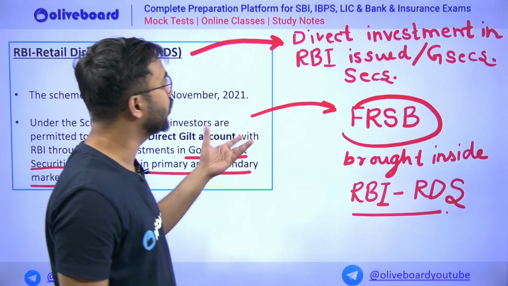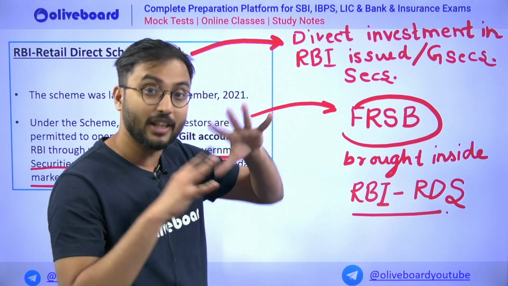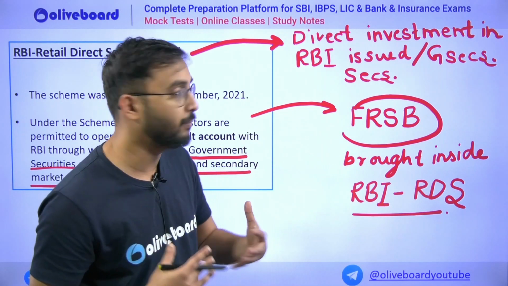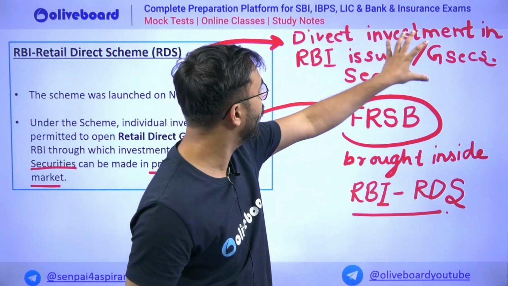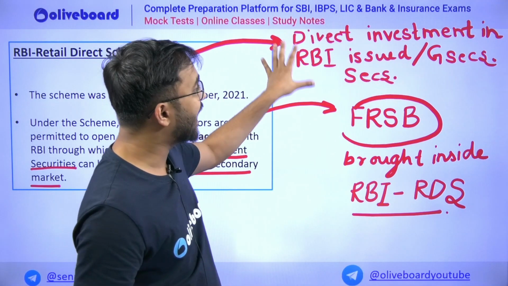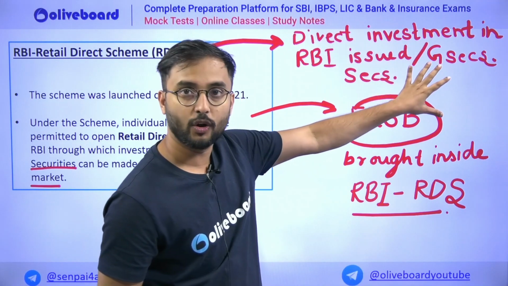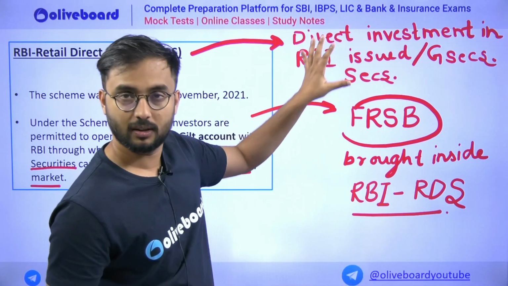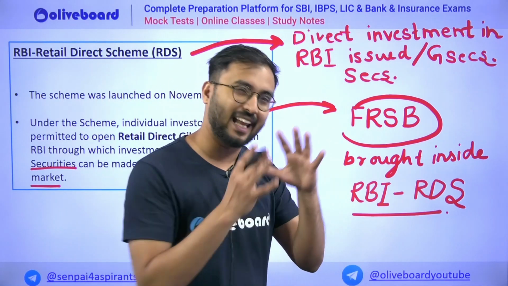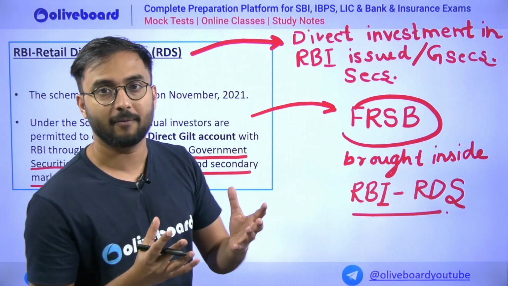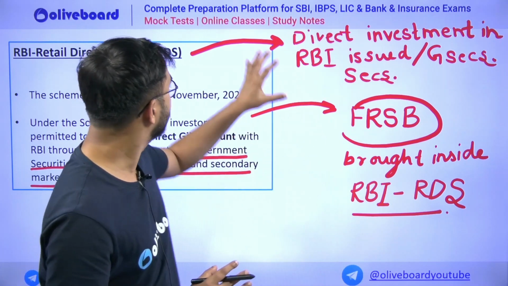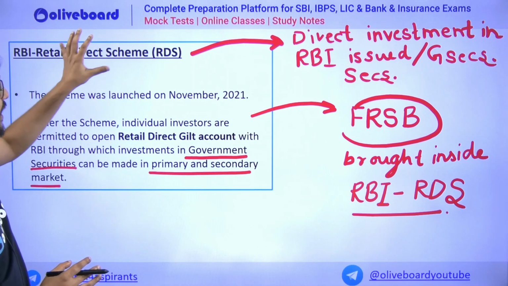It is for all the investors, all the people like you and me, who can directly invest in government securities or RBI issued securities. This was the retail direct scheme.